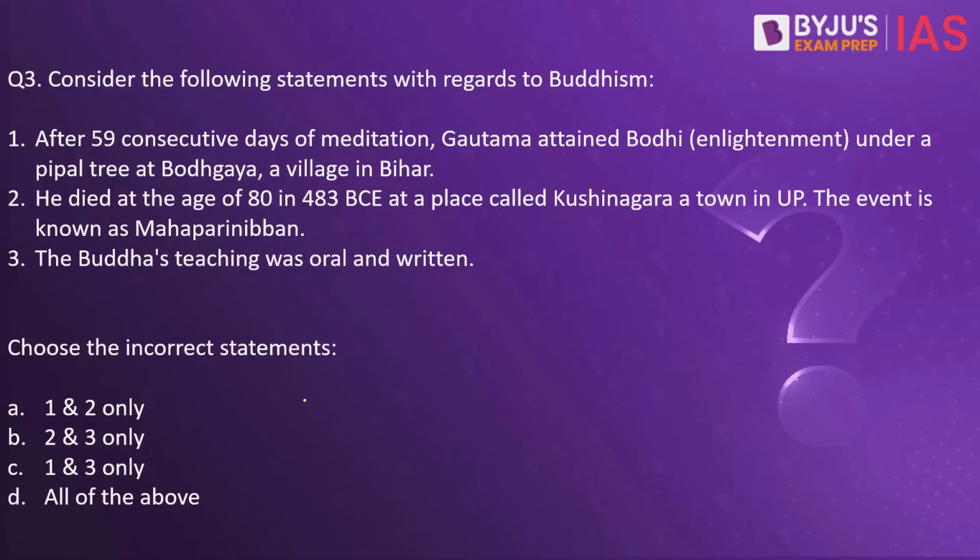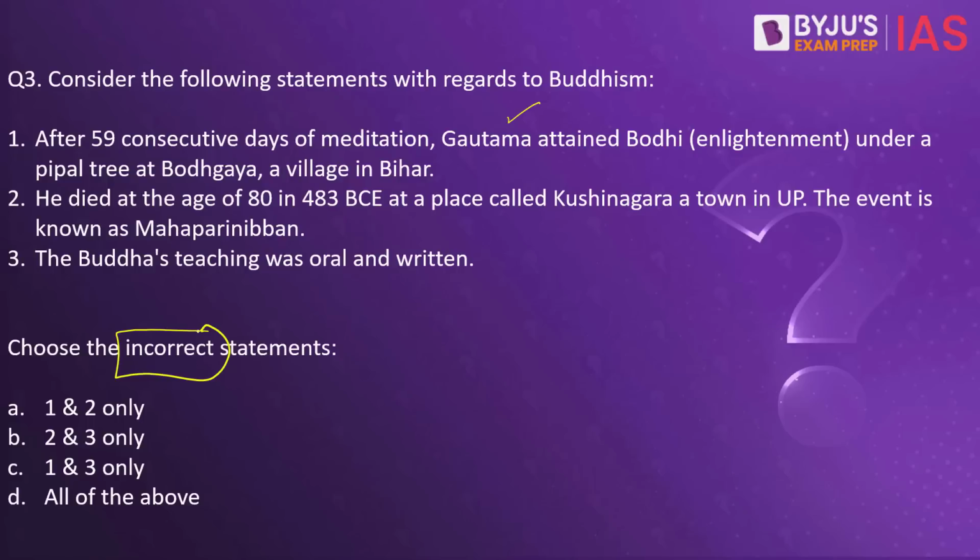Consider the following statements with regards to Buddhism. Number 1. After 59 consecutive days of meditation, Gautama attained Bodhi, that is enlightenment, under a peepal tree at Bodh Gaya, a village in Bihar. We are referring to Gautam Buddha here. Second, he died at the age of 80 in 483 BCE at a place called Kushinagar in UP. The event is called Mahaparinirvan. Third, Buddha's teachings were oral and written. Which of these given statements are incorrect? So you have to choose the incorrect statement out of these.